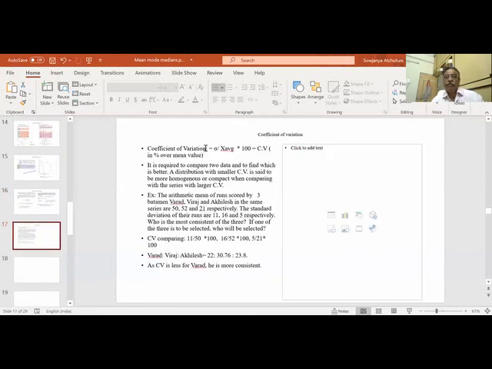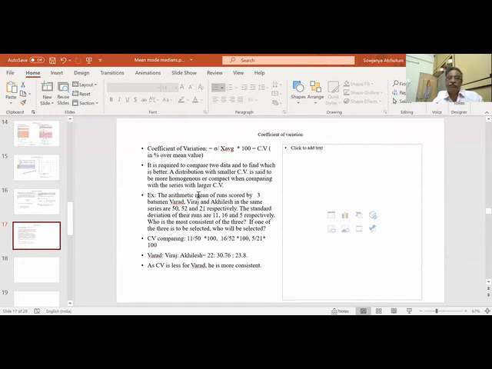Let us see one more. Next is the coefficient of variation, one more term. We know standard deviation, but if we see it as a percentage against the average, then we know the variation. Suppose the average is 5,000 and the standard deviation is 15, that is very small. If the average is 10 and the standard deviation is 15, that is a very large deviation. So that is called the coefficient of variation. This is required to compare two data sets and find which is better.